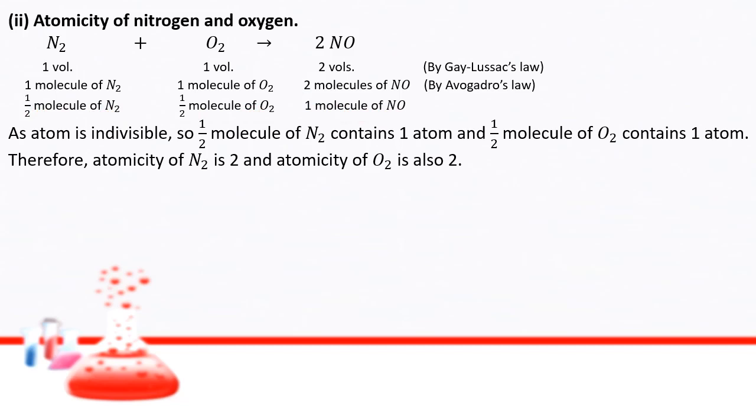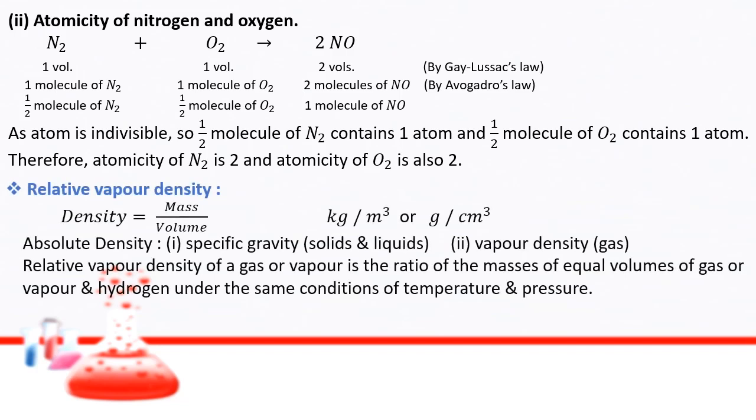Dear students, as atom is indivisible, half molecule of nitrogen contains one atom, and half molecule of oxygen contains one atom. So the atomicity of N2 nitrogen gas is 2 and the atomicity of oxygen gas is also 2. It means one molecule of nitrogen contains two atoms and one molecule of oxygen contains two atoms. Similarly, in the formation of ammonia, we can find the atomicity of nitrogen and hydrogen.